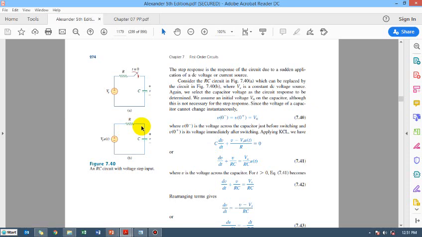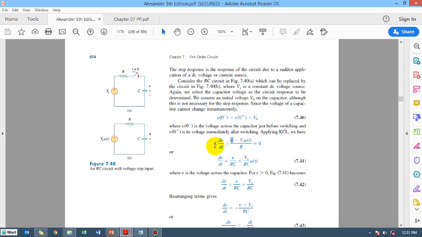The current is always equal to the voltage at the tail of the current arrow minus the voltage at the head. So the voltage at this point of the resistor on the right side of the capacitor is the same as the voltage of the capacitor; this V and this V are the same.